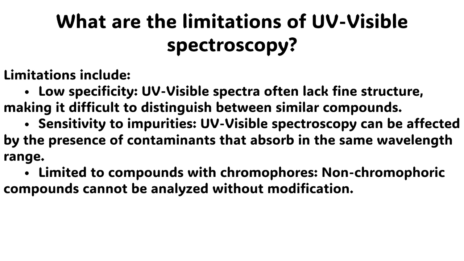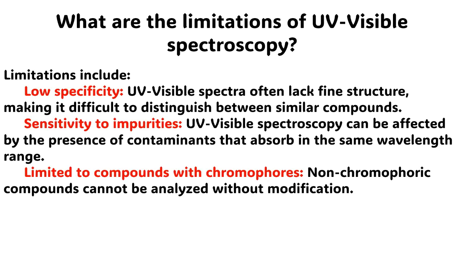The next question is, what are the limitations of ultraviolet and visible spectroscopy? The answer to this question is very simple. Limitations include low specificity. Ultraviolet and visible spectra often lack fine structure, making it difficult to distinguish between similar compounds.